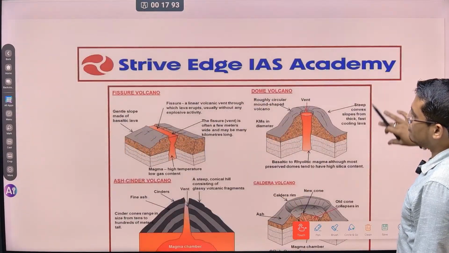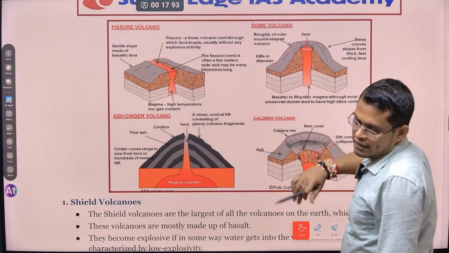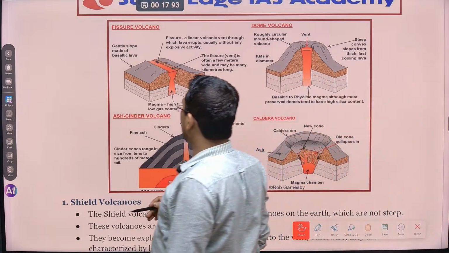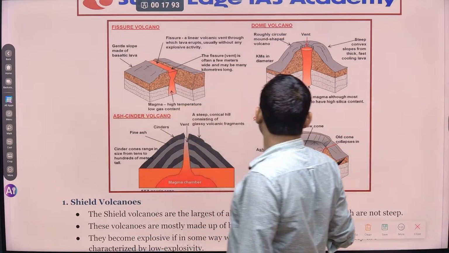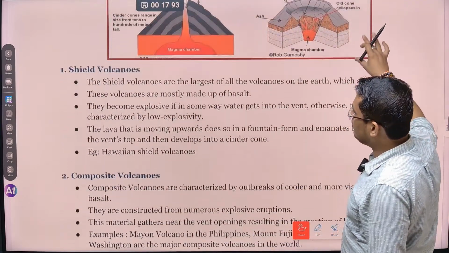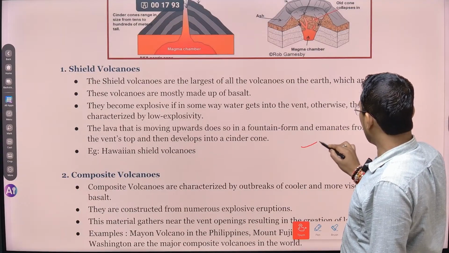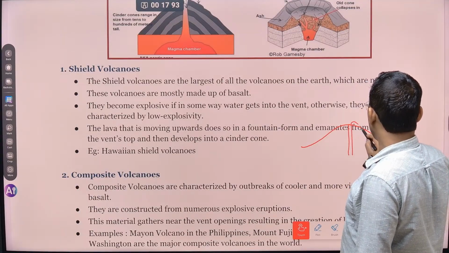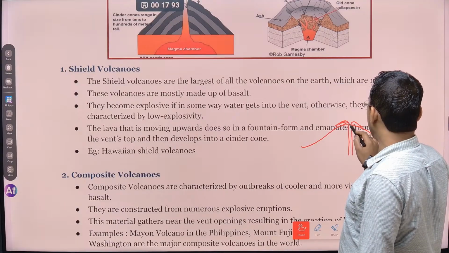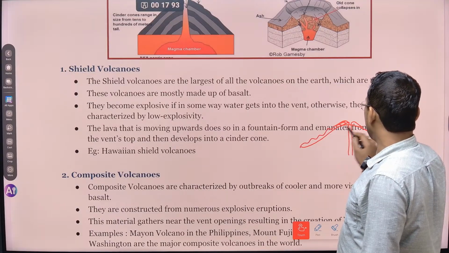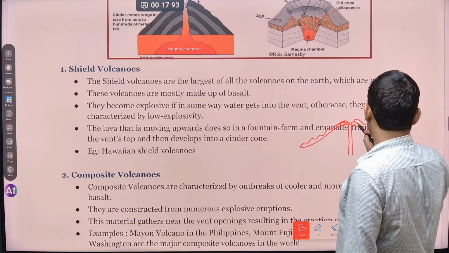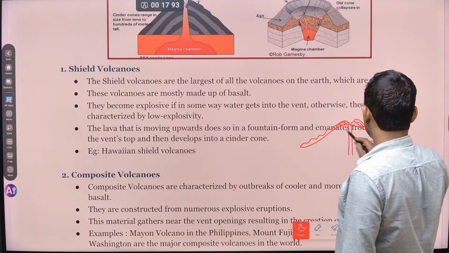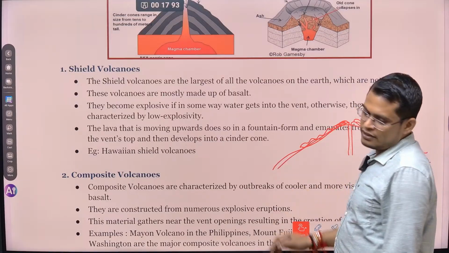One by one we are going to see extrusive volcanic landforms, meaning volcanic landforms that are formed on the surface of the earth. So, shield volcano. A shield volcano means a normal volcano but without much height. In such a volcano, if there is a volcanic eruption and the material is basic, it can flow easily and the height will not be much. As soon as the eruption happens, it spreads out as much as possible. So because of that the height is not much.